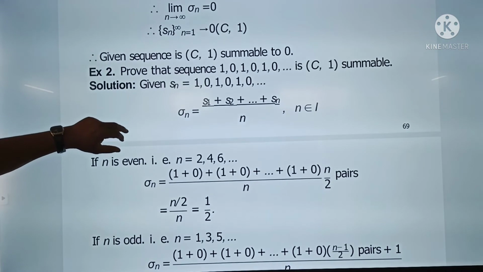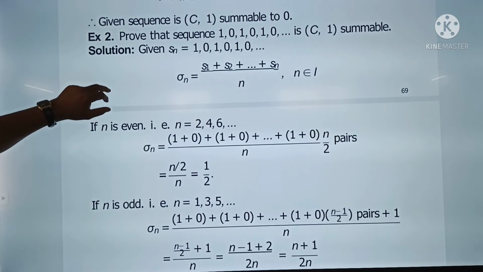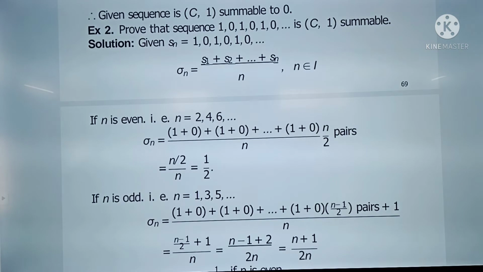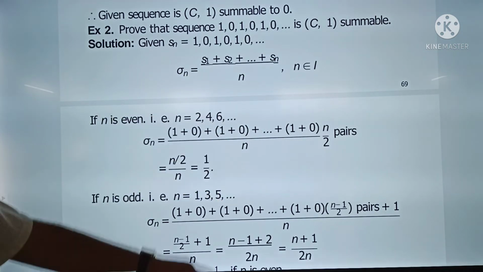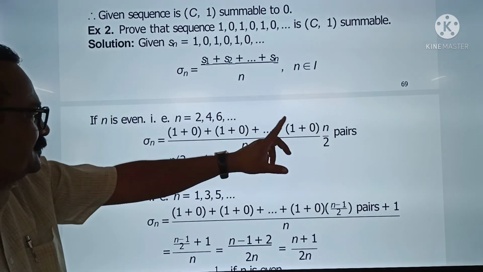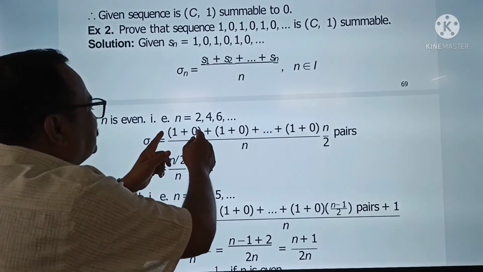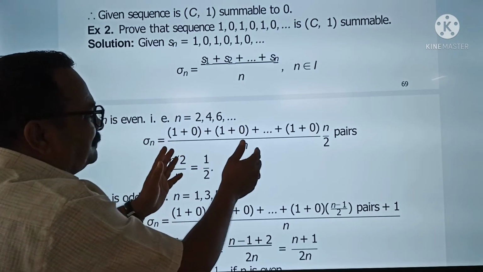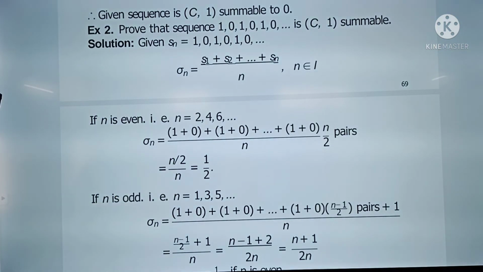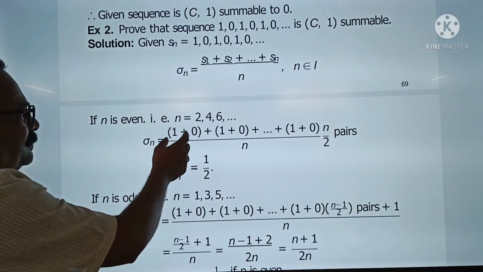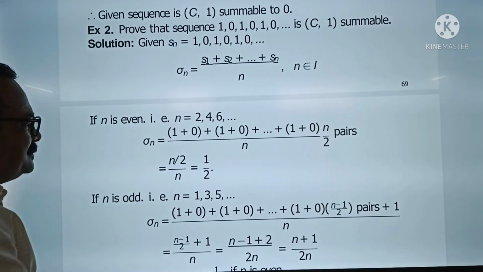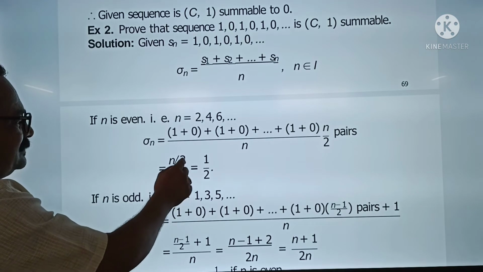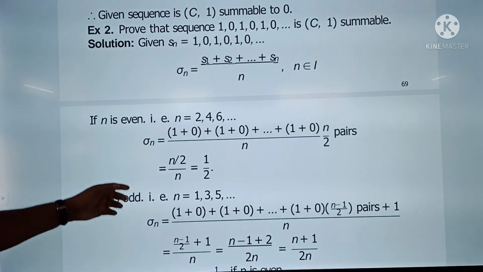Next is here. See, prove that the sequence 1 0 1 0 1 0 is C1 summable. So given sequence Sn is 1 0 1 0 1 0. Sigma n is this one. If n is 2, 4, 6, so we get n by 2 pairs. म्हणजे हे n टर्म्स आहेत पण पेअर केले म्हणजे अर्धे होतील. म्हणजे n by 2 pairs upon n म्हणजे 1 by 2. आता 1 plus 0 म्हणजे 1च, म्हणजे 1 plus 1 किती वेळा झालं तर n by 2 times, म्हणजे 1 into n by 2 upon n, so which is equal to 1 by 2.